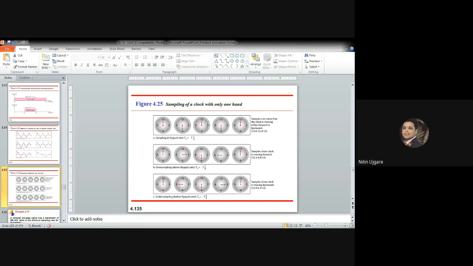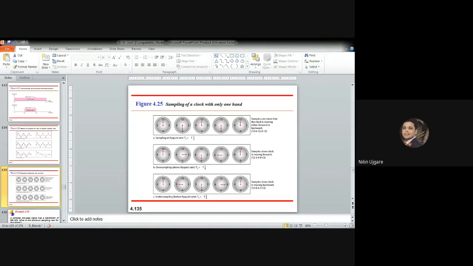Now to understand how the Nyquist rate affects the resultant shape of the analog signal, we try to understand it with this example. Consider the revolution of the hand of a clock. The second hand of a clock has a period of 60 seconds. So according to the Nyquist theorem, we need to sample the hand every 30 seconds. So how do we calculate it? It is twice the highest frequency, so 2 divided by 2 into 1 divided by TS, right?